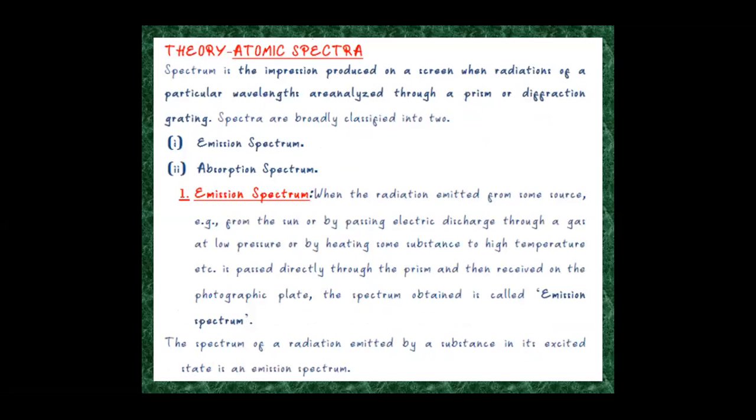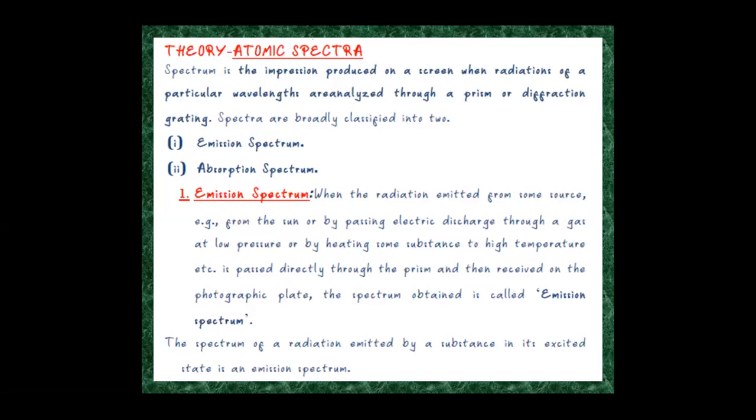Theory of atomic spectra. A spectrum is an impression produced on a screen when radiation of particular wavelength is analyzed through a prism or diffraction grating. Spectra are broadly classified into two types, emission spectrum and absorption spectrum.